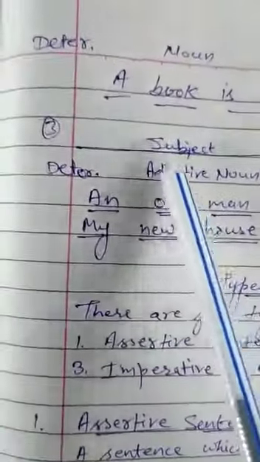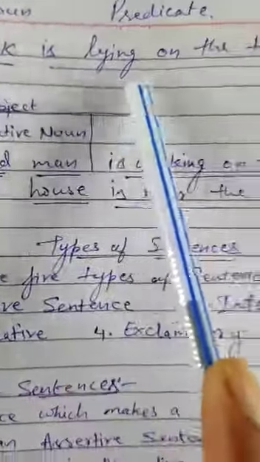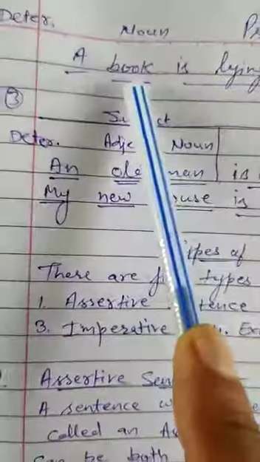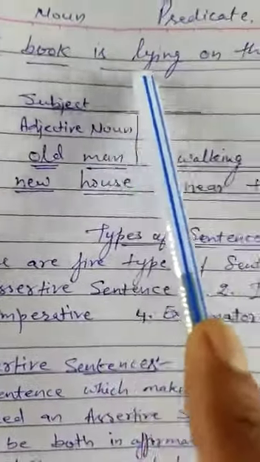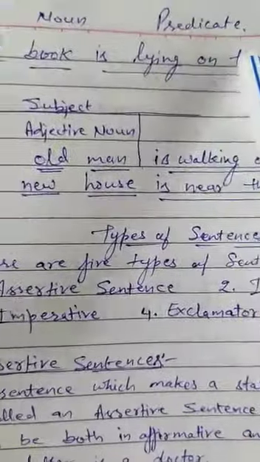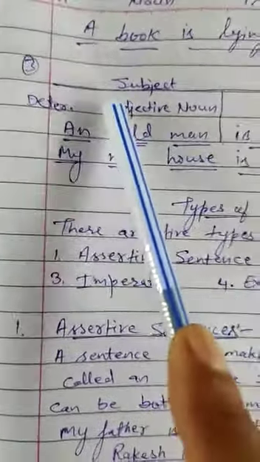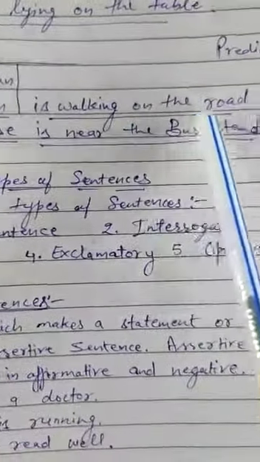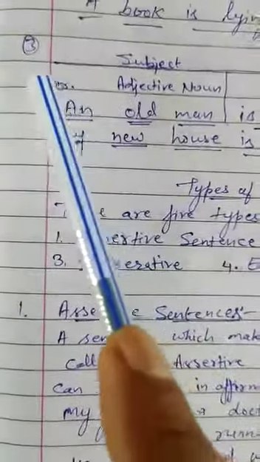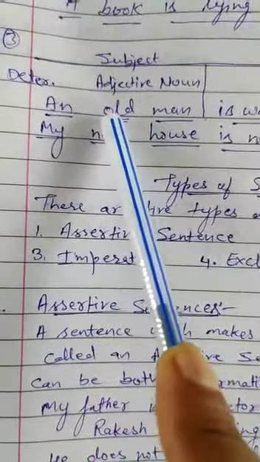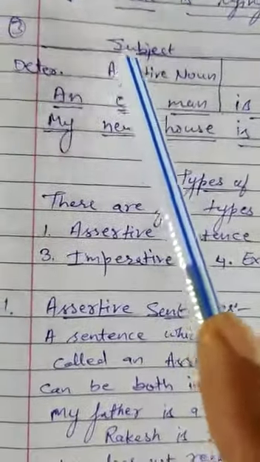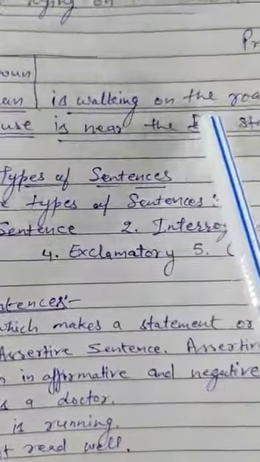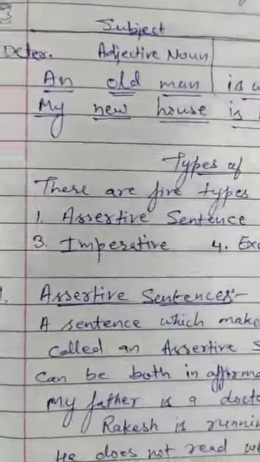Now second example. A book is lying on the table. Here a is a determiner, book is a noun, is lying on the table is the predicate. Now third position. An old man is walking on the road. Here an is a determiner, old shows adjective, the quality of the noun, man is a noun, is walking on the road is the predicate.